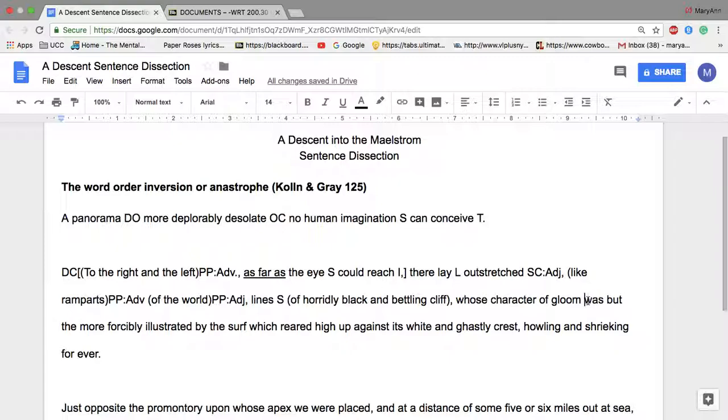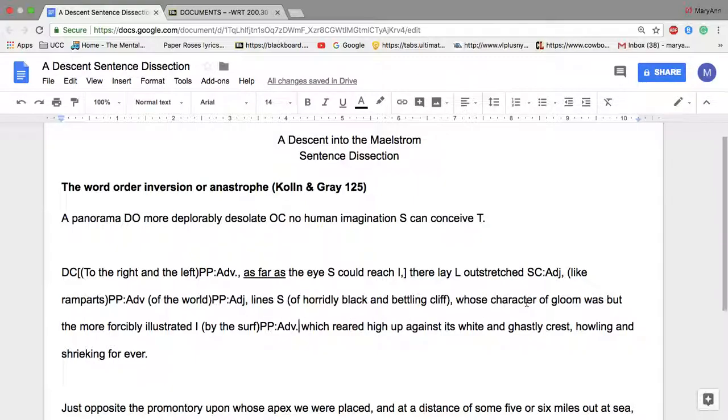So let's mark our verb here, was more forcibly illustrated. And that is an intransitive verb followed by an adverbial, by the surf. Prepositional phrase, as so many intransitive verbs are, followed by adverbial prepositional phrases.